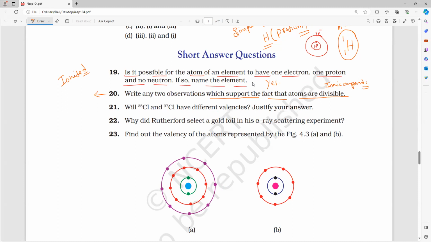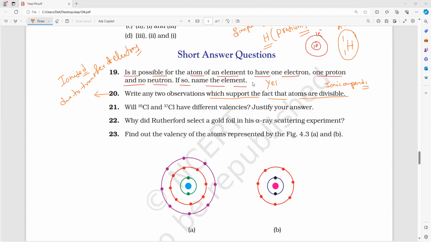When metals and non-metals react with each other, ionic compounds are formed due to what, guys? Transfer of electrons or sharing of electrons? Due to transfer of electrons.